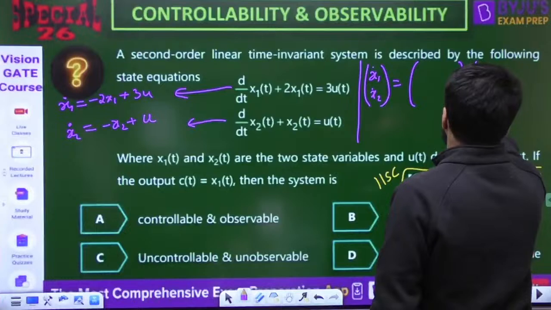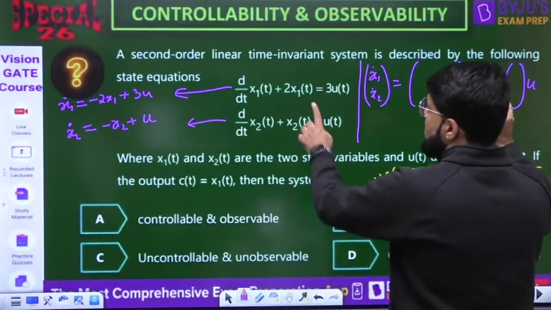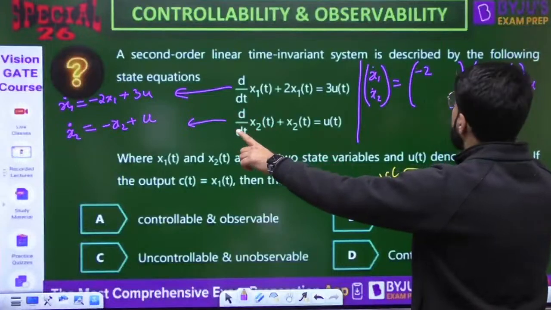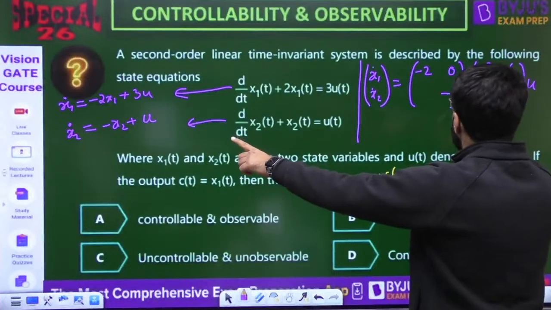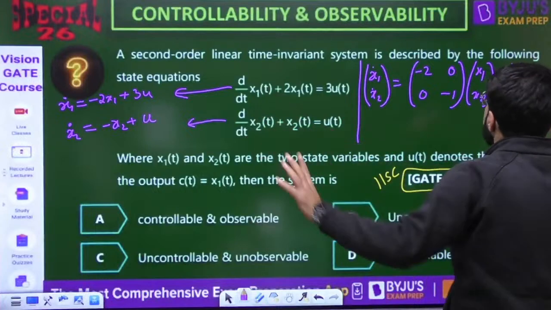equal to Ax plus Bu. So what are the coefficients? First row: minus 2x1, there is no x2. Second row: only x2 with minus 1, there is no x1. Input दोनों में present है. First it is 3u, second it is 1 into u.